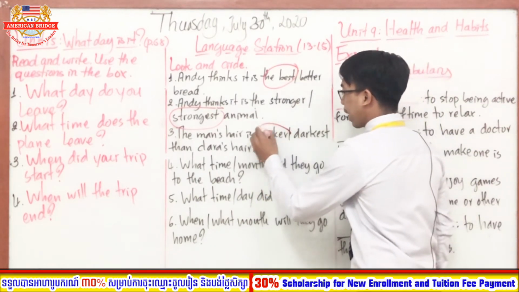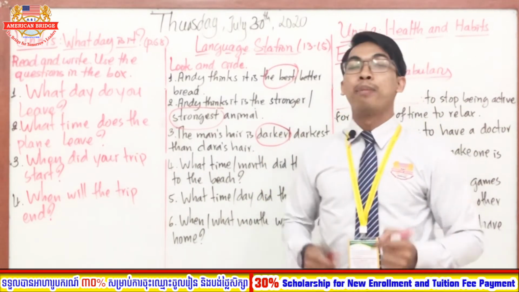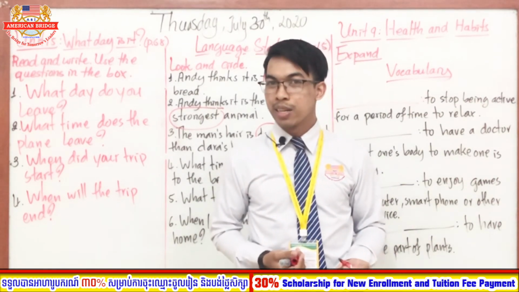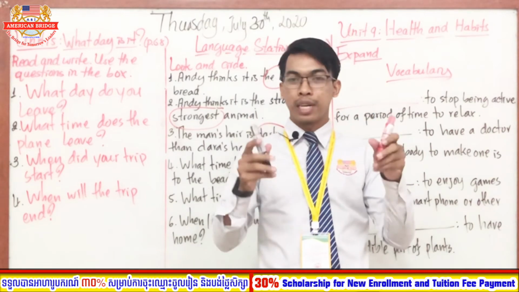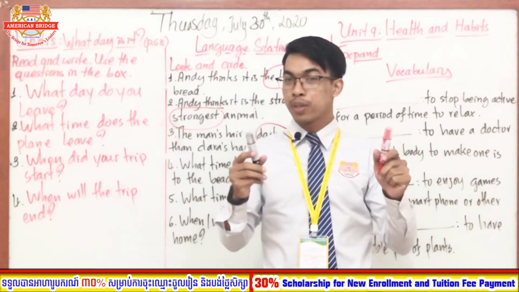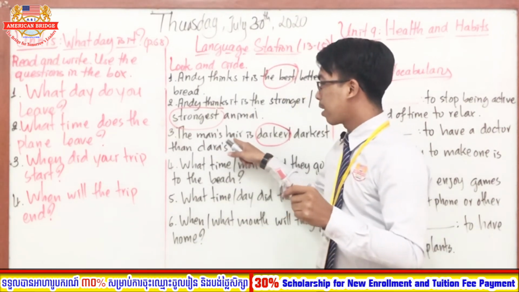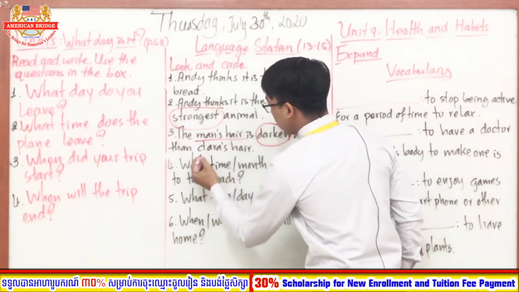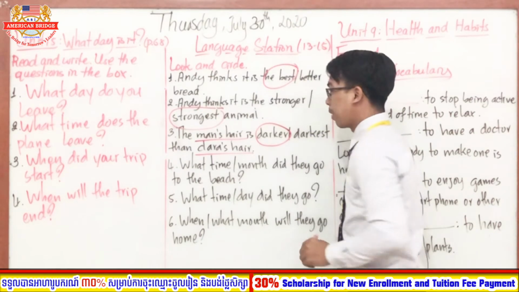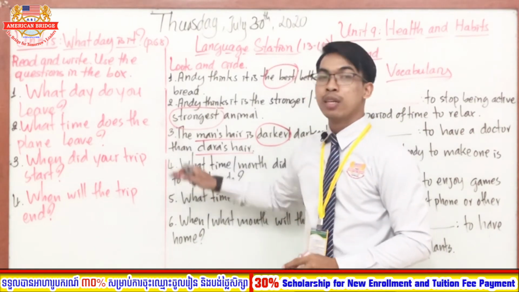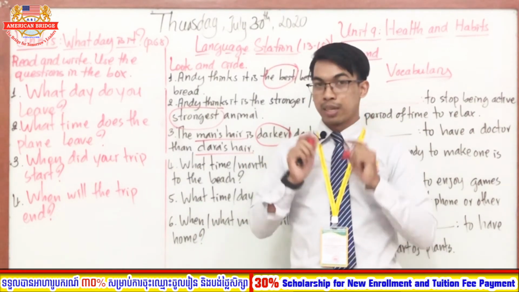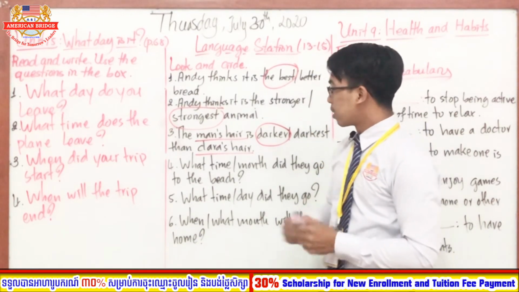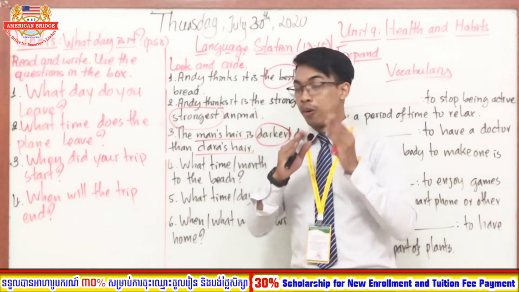What does it compare? The man's hair and Clara's hair. So it compares two things in the sentence about hair. And we also use the word than to compare the two things. You still remember, everyone? Now let's move on to number 4.